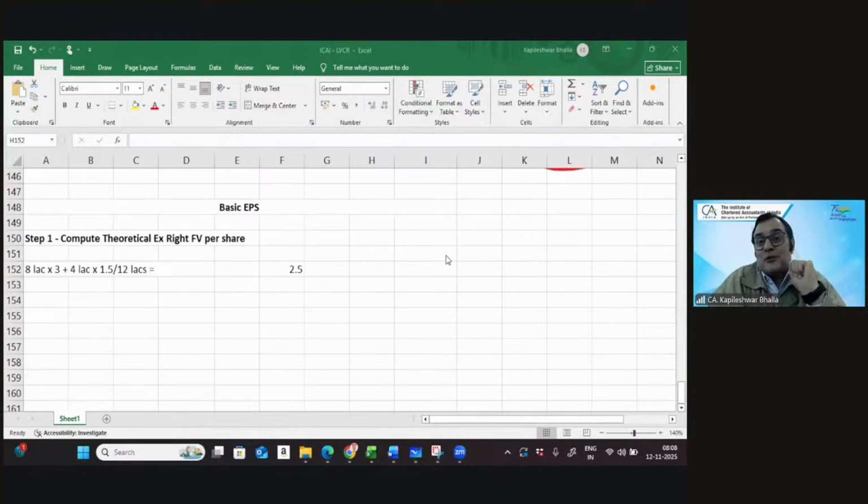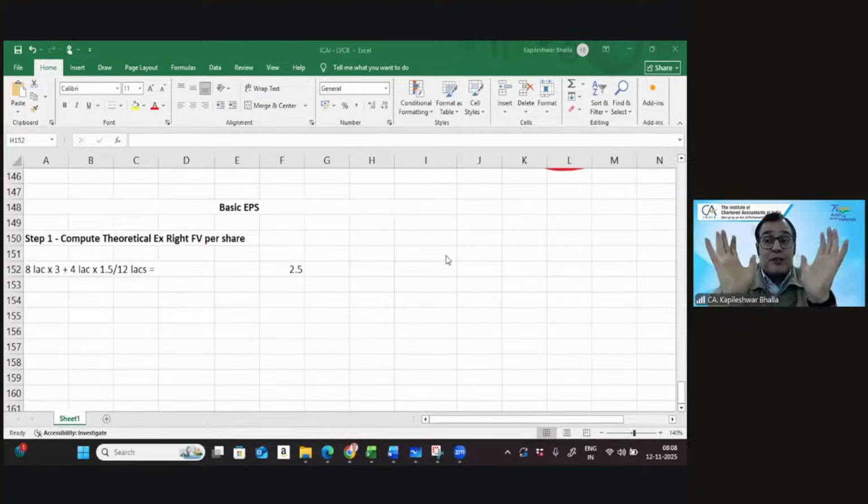I am absolutely correct. When the rights issue is made, you need to understand that the shareholder will be able to get a benefit. He can sell the share at the rate of 2.5. So you gave him the share at 1.5 and the share price post the rights issue is 2.5.